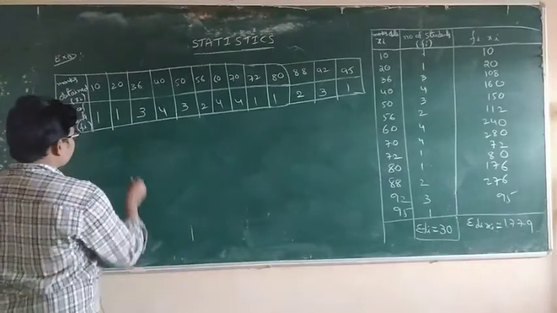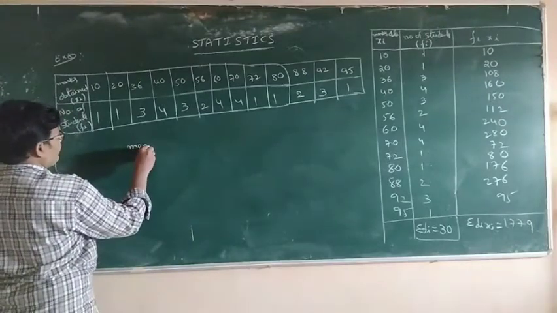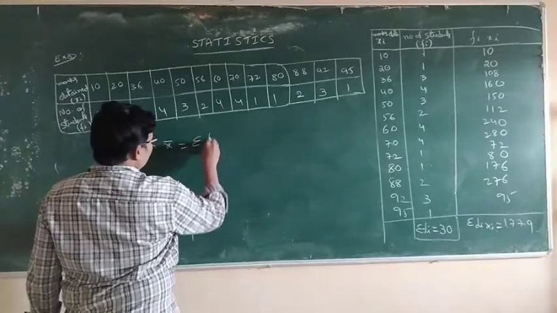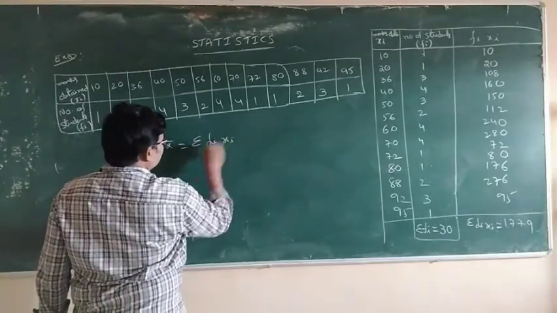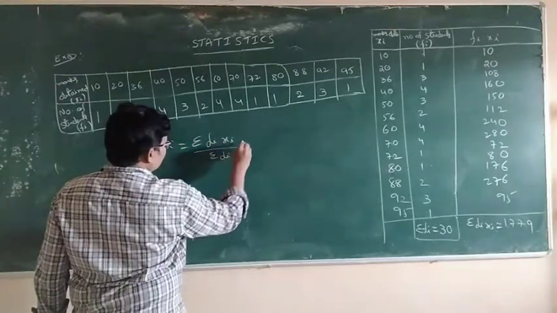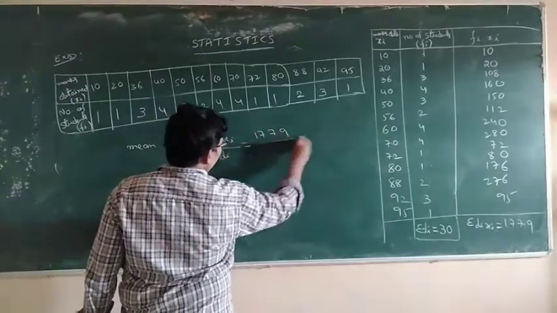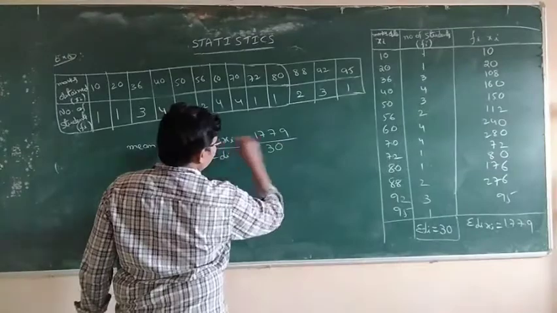So mean, x bar, is equal to sigma fi xi by sigma fi. So 1779 by 30.